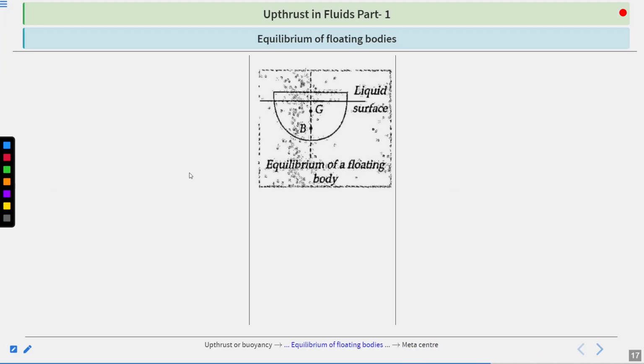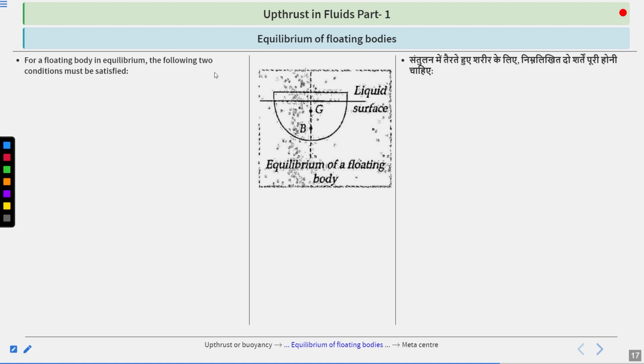Okay, now let's have a look at the equilibrium of floating bodies. For a floating body in equilibrium, the following 2 conditions must be satisfied. Then only we could say that particular body is in equilibrium. First, the weight of the body W1 must be equal to the weight of the liquid displaced W2. So when the weight of the body and the weight of the liquid displaced are equal, that is the first condition.